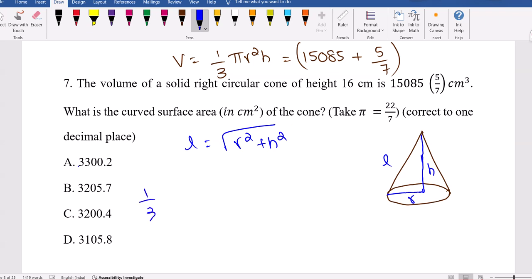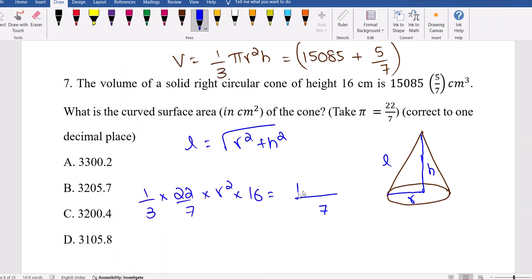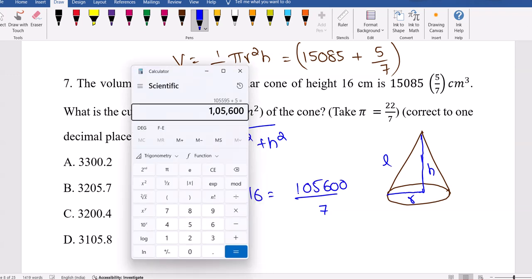So 1 by 3 into 22 upon 7, r square into 16 should equal 15085 plus 5 by 7. Calculator is allowed here, no tension. That gives 105600.